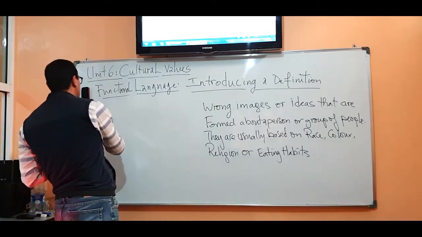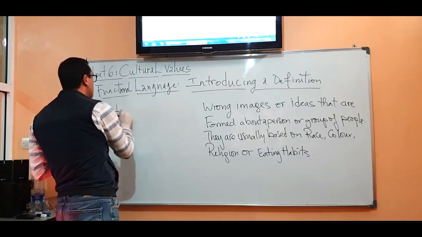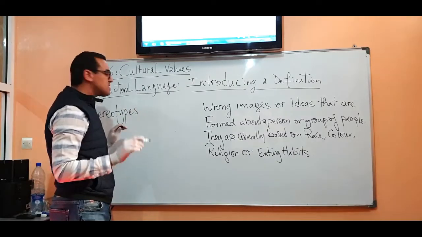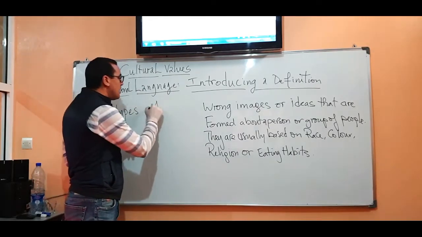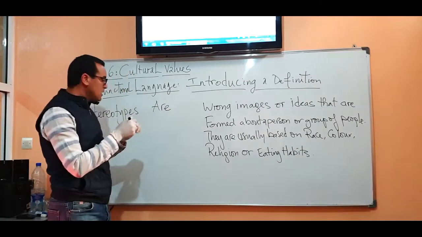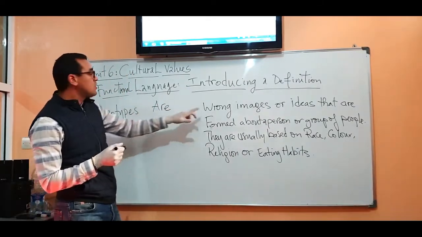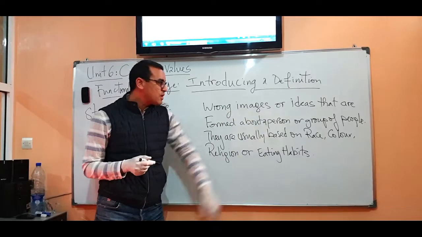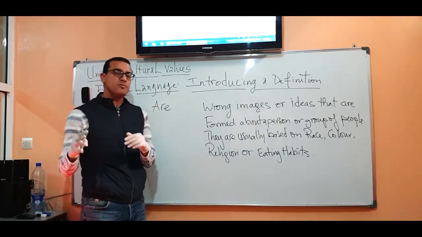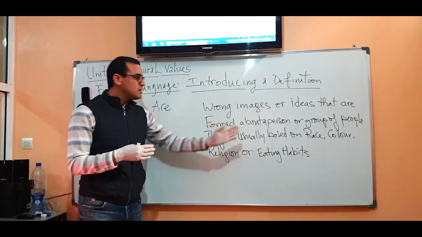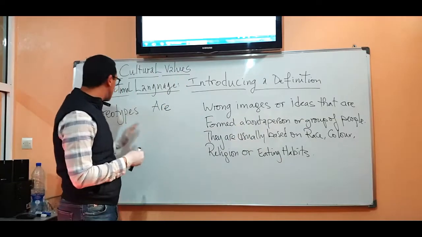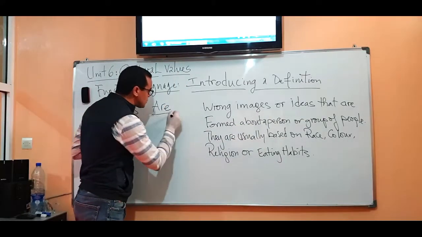So stereotypes. We can simply say stereotypes are wrong images or ideas that are formed about a person or group of people. They are usually based on this and that and so on and so forth. Okay? So are here is used to what?